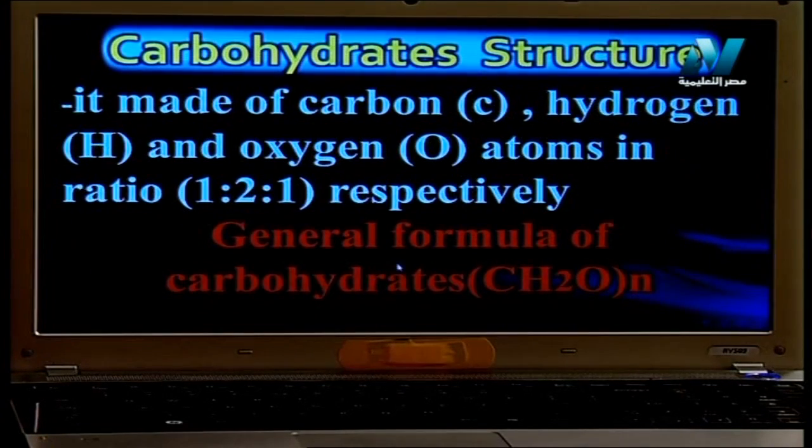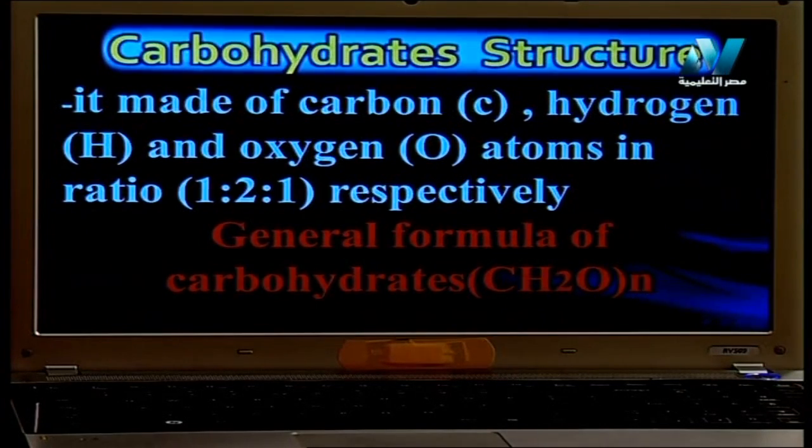Let's make a formula. This formula CH2O all N. This is very important formula. The carbohydrate has this formula. If you have 1 carbon, this carbon must connected with 2 hydrogen and 1 oxygen. What about this N? This N referring to the number of this formula in the molecules. The number of this formula in the molecule, I will explain that after a few minutes.